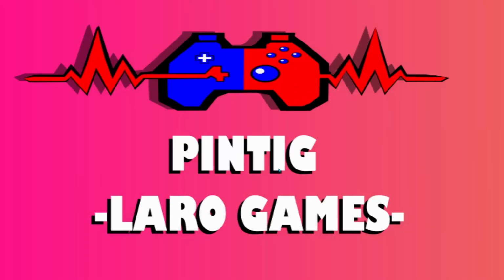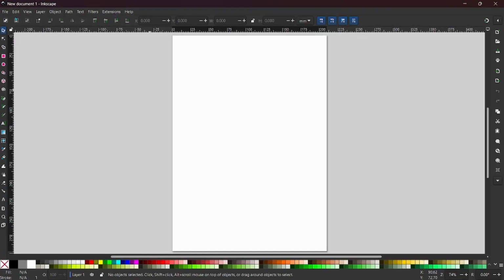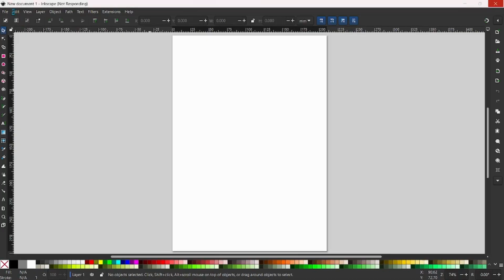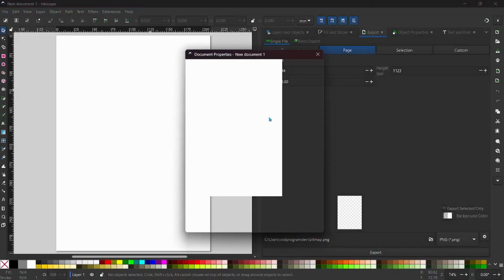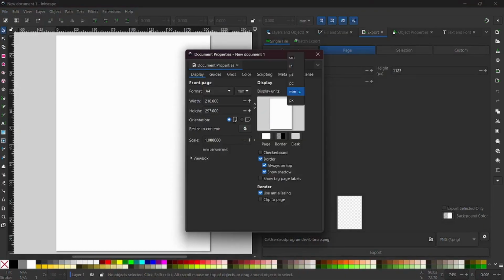Okay, so now let's try to work on creating an earthquake icon and let's set up our Inkscape here. So let's go to File, Document Properties. And then afterwards, go to Display Units and set it to pixels. Then let's have 64 by 64.